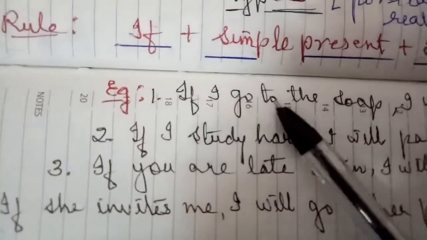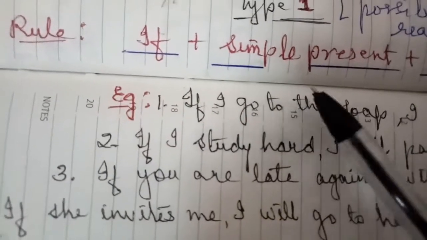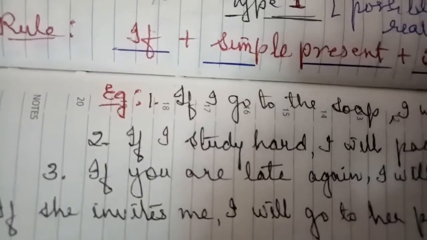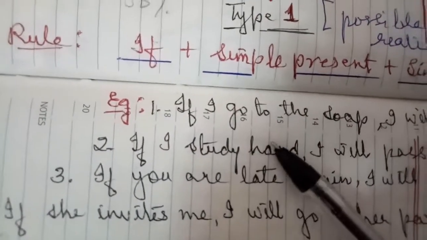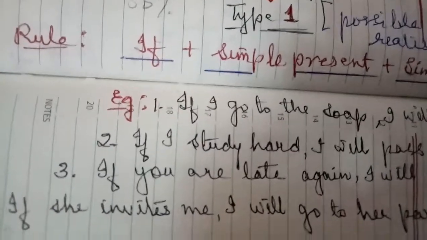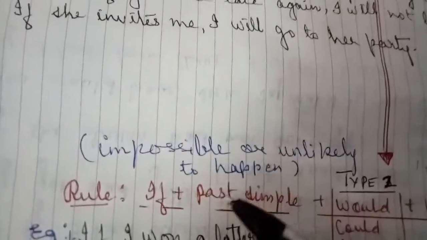Like if I go to the shop, I buy something, or if I go to the shop, I will buy something. If I study hard, I will pass. If I study hard, I surely pass. So both the ways you can do. Now come to the type 3.